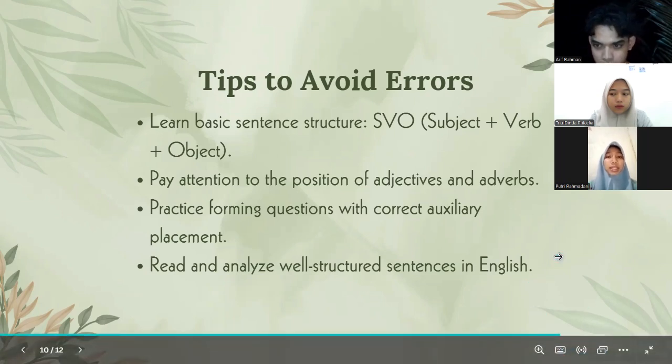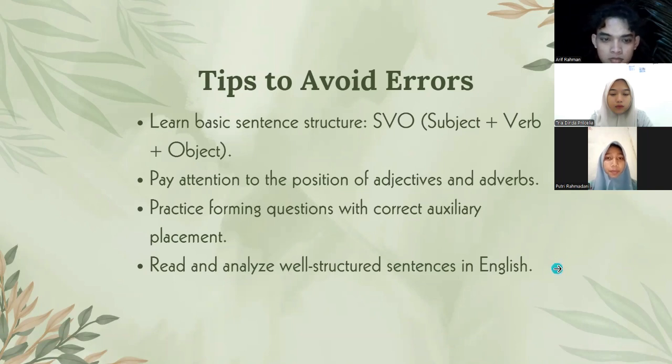And the third one is practice forming questions with correct auxiliary placement. Auxiliary verbs like do, have, be, will, can, and so on are used to form questions. The placement of the auxiliary verb is crucial. For example, "does she like coffee?" instead of "she does like coffee", and "can you swim?" instead of "you can swim".